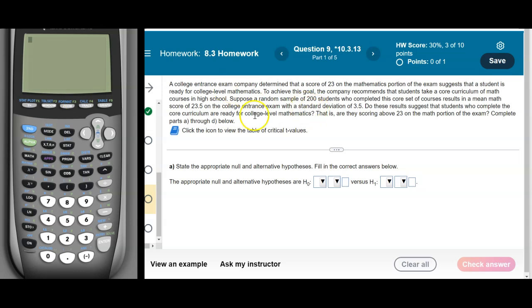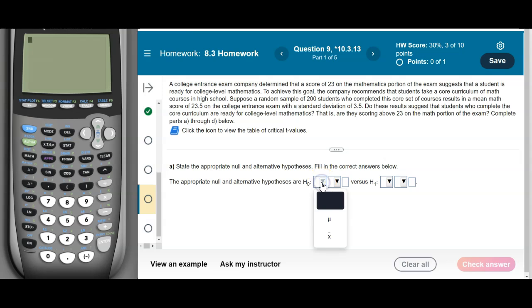Hey stats class, let's look at one more example of some problems from the 8.3 homework set, hypothesis test about means. If you read this, what it basically is saying is, given the information that we have, this sample of 200 students, do we have evidence that the students that complete their core curriculum score higher than 23 on the math portion of the exam?